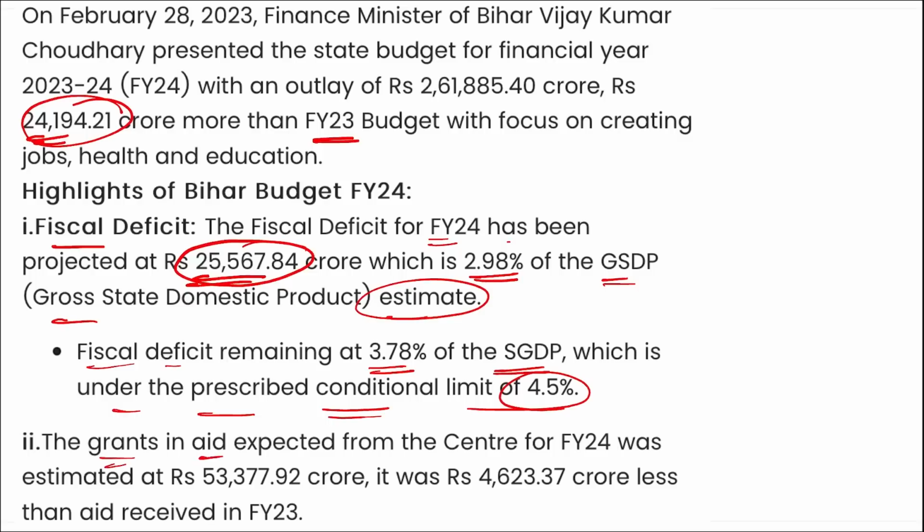The grant in aid expected from the center for fiscal year 24 was estimated at 53,377 crore, but it was 4,623 crore less than the aid received in fiscal year 23. Who is the Chief Minister of Bihar? Nitish Kumar. All right, and Valmiki Tiger Reserve is also located in Bihar only.